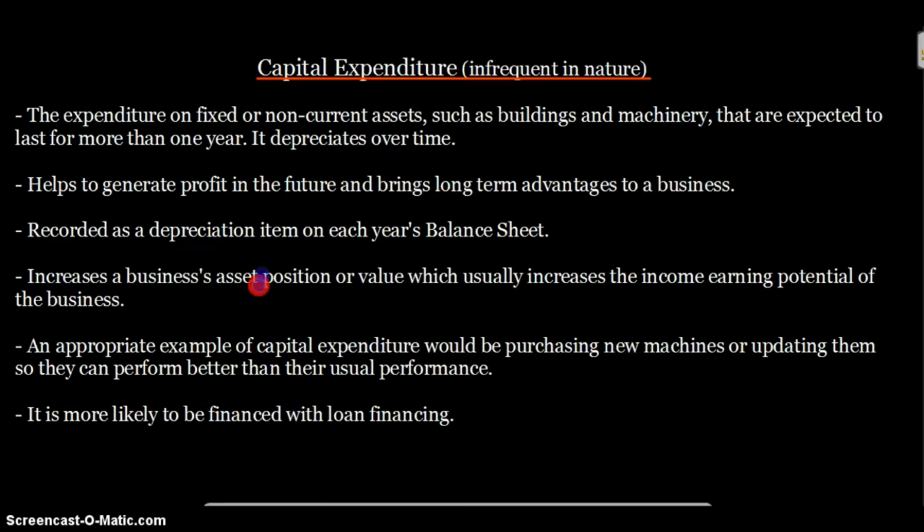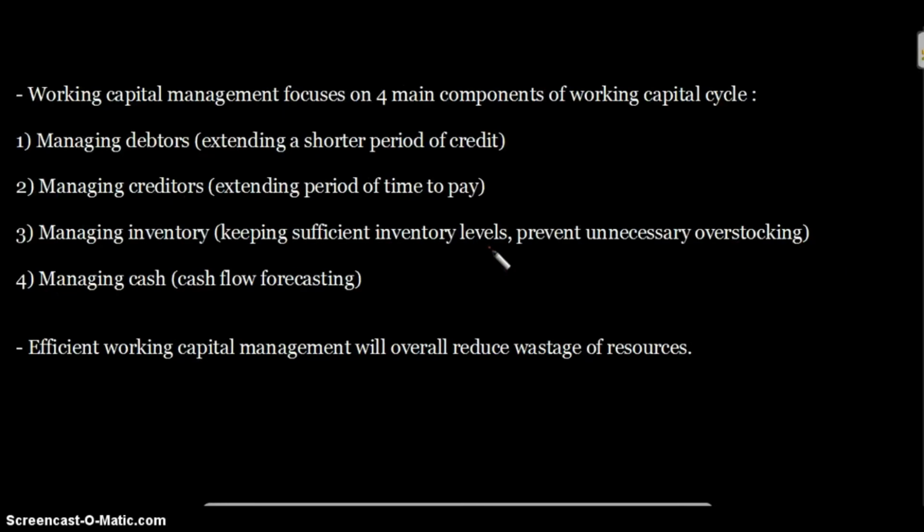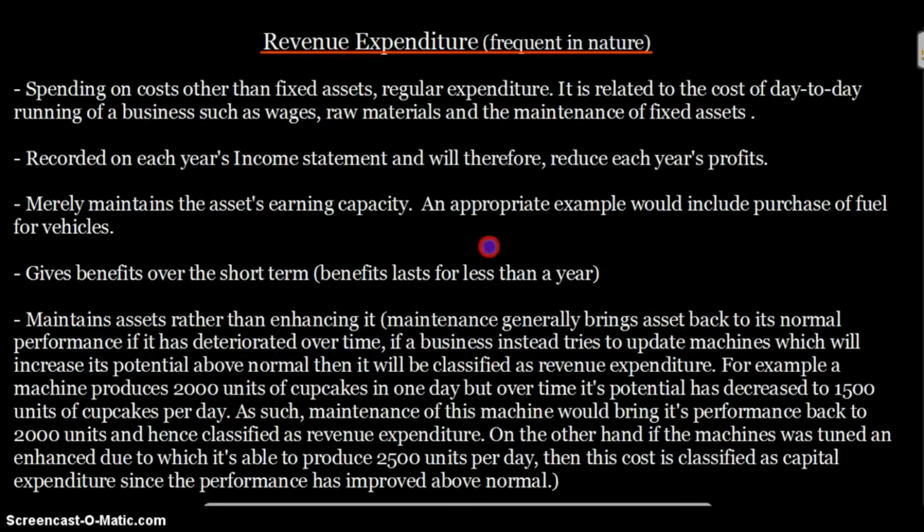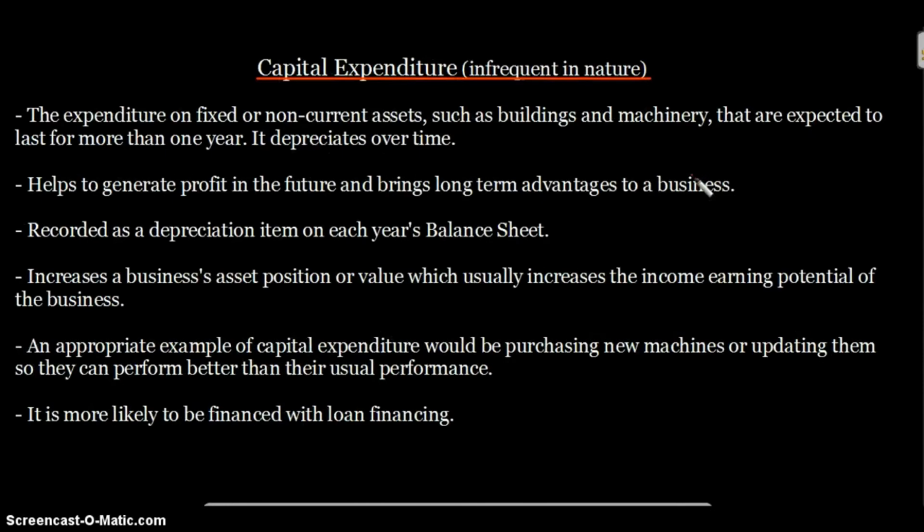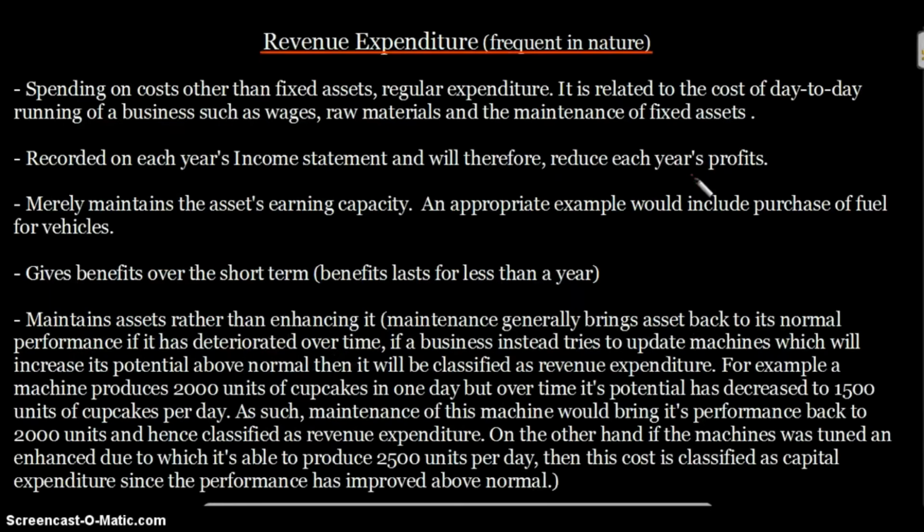And it is recorded as a depreciation item on each year's balance sheet, whereas revenue expenditure is recorded on each year's income statement and will therefore reduce each year's profits. These expenses eventually reduce your each year's profit.